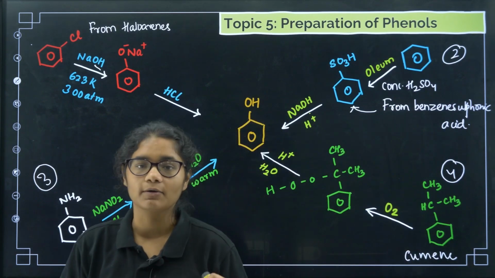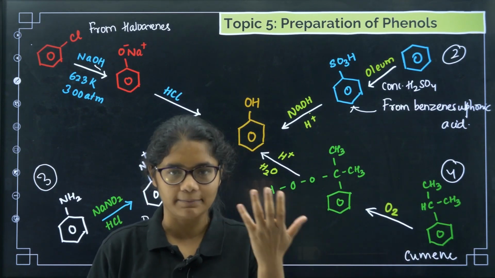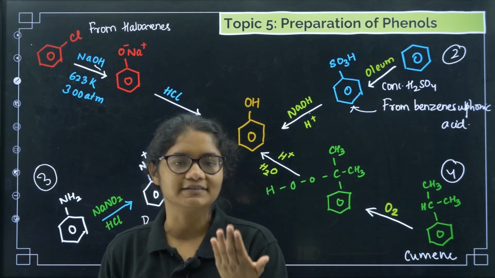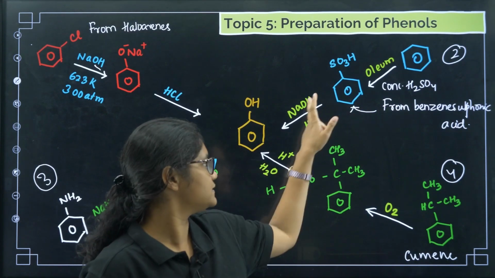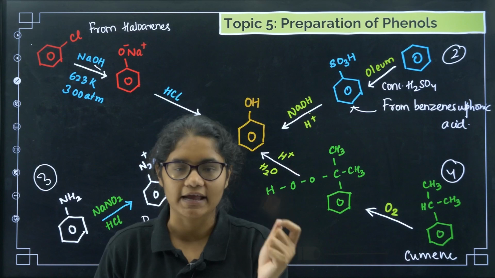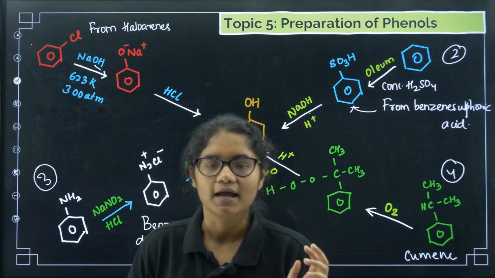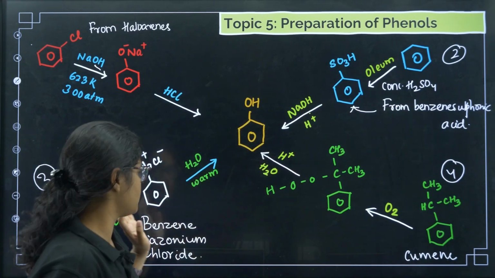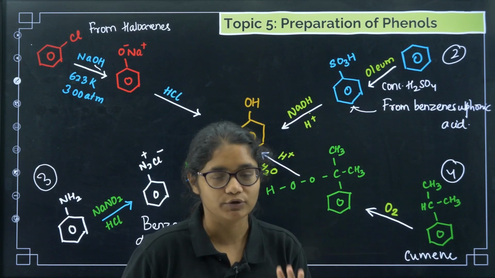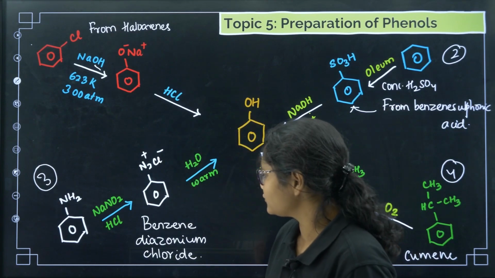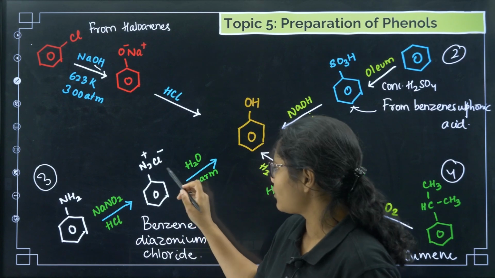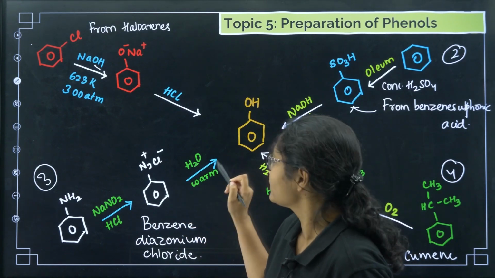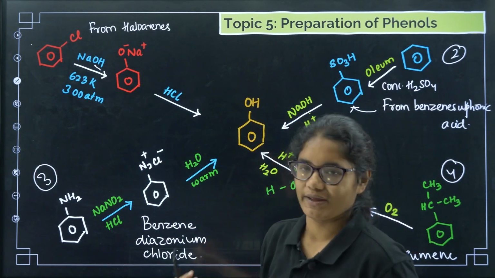So next one is from benzene sulfonic acid. You have to take benzene, treat it with concentrated sulfuric acid to get benzene sulfonic acid. After getting benzene sulfonic acid, you have to treat it with NaOH and H plus, okay. Next, coming from aniline. First from aniline we need to get benzene diazonium chloride, which we can get using NaNO2 and HCl. Once this is formed, treat it with warm water, you will get OH, okay.